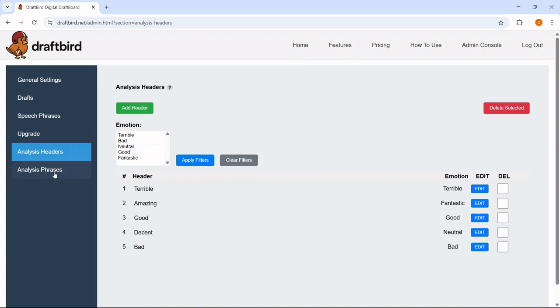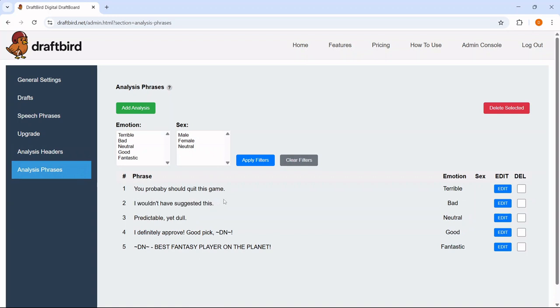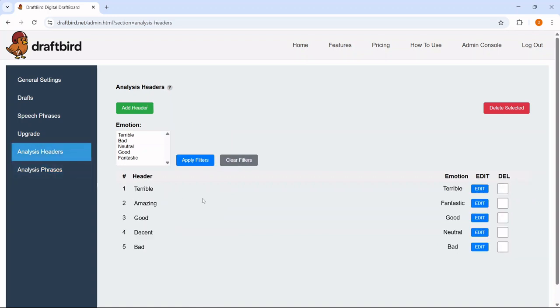And so with each of these things, you have a header, which is like the title, and the phrase, which is a little bit longer. The header should be like when you're looking at a newspaper, right? What's the headline? The headline is the first thing you see. It's going to be a little bit bigger font on the page, above the phrase. If you have a terrible pick, it's going to say terrible. If you have a fantastic pick, it's going to say amazing, good, decent, neutral, bad. These are just the 5 that come standard, and I urge you to either delete these, blow these out, edit them, or just add new ones.